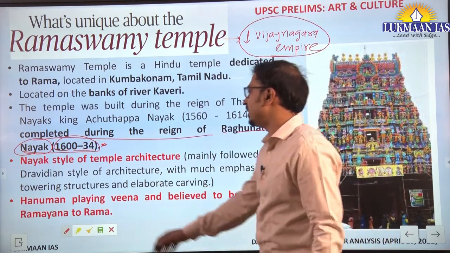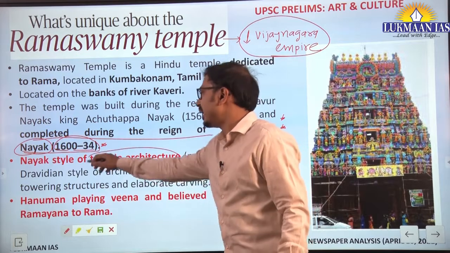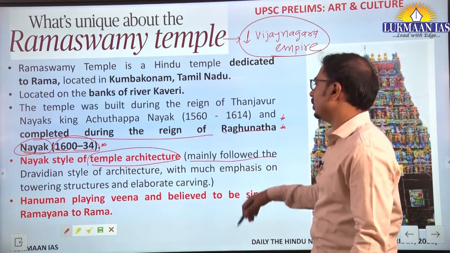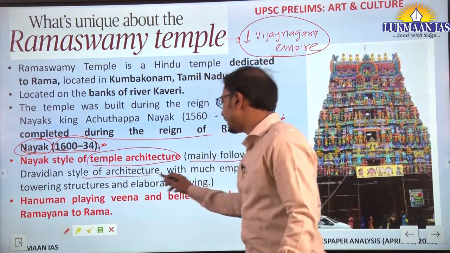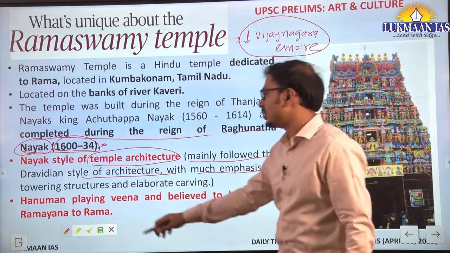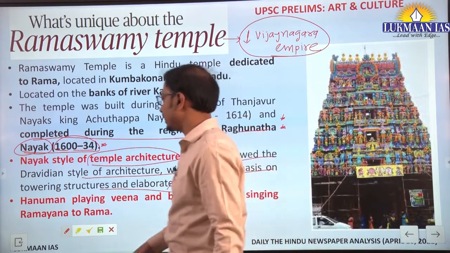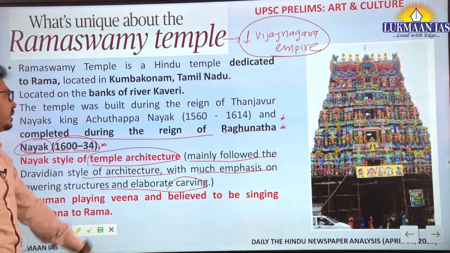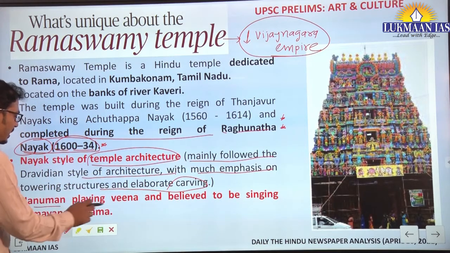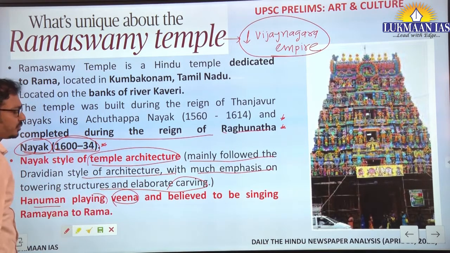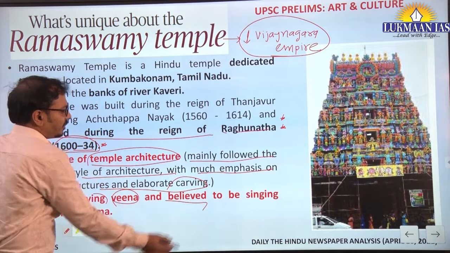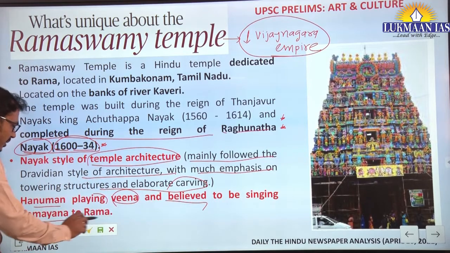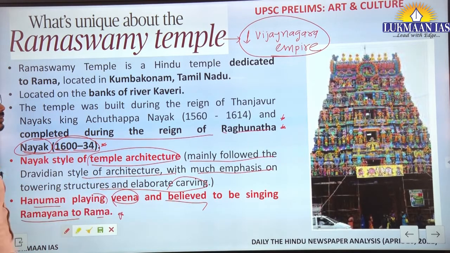Okay, so this is built in the Nayaka style of temple architecture. Mainly it follows the Dravidian style of architecture with much emphasis on towering structures and elaborate carvings. In this particular temple, Hanuman is playing the Veena, such a sculpture is there, and it is believed that Hanuman is singing the Ramayana to Rama in this sculpture. So this is located in Kumbakonam.